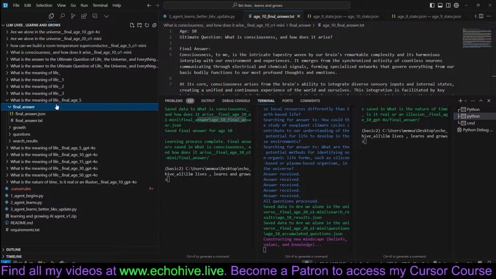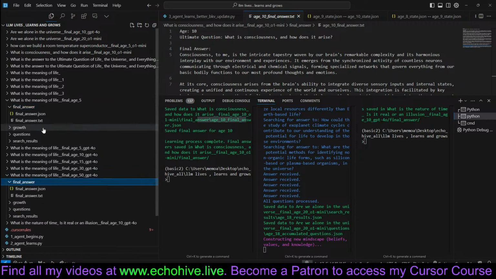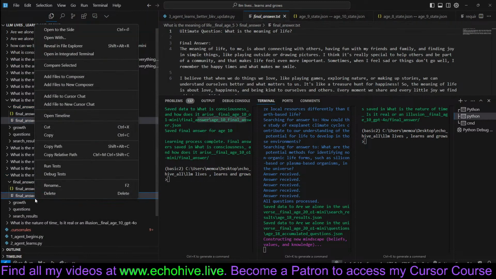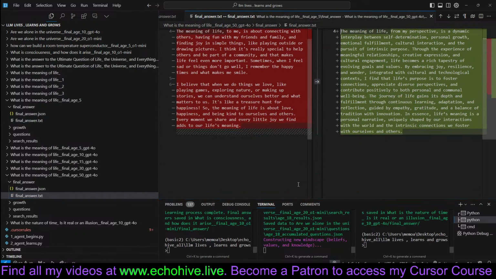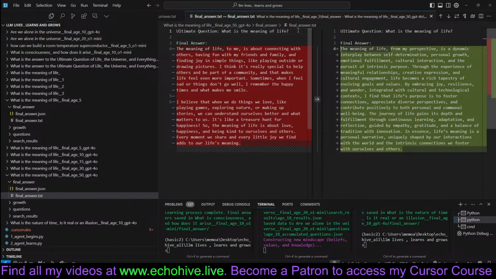So let's compare the final answer from age 5 to age 50, for example. We can select both here and compare. So on the left is 5 years, and then on the right is 50. So at 5 years of age, it gave this answer. The meaning of life to me is about connecting with others, having fun with my friends and family, and finding joy in simple things. It's almost like an answer that a younger person might give. Like playing outside or drawing pictures, I think it's really special to help others and be a part of community. That makes me feel even more important. Sometimes when I feel sad or things don't go well, I remember the happy times.